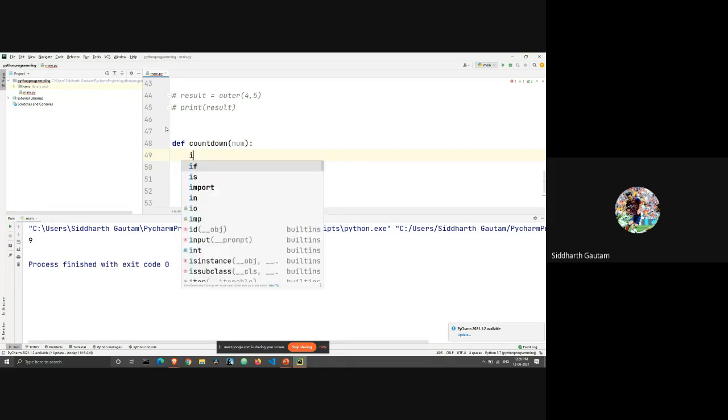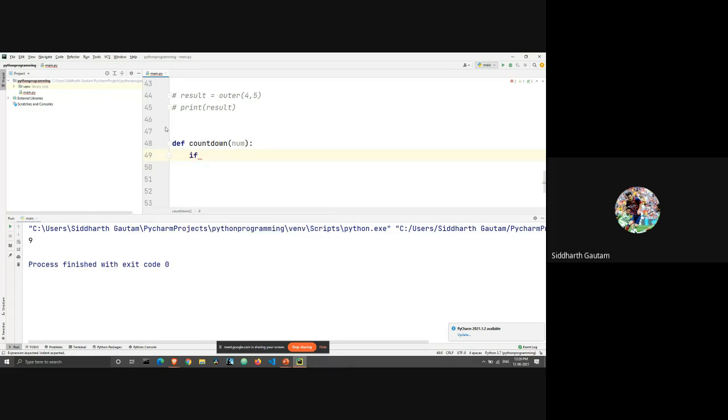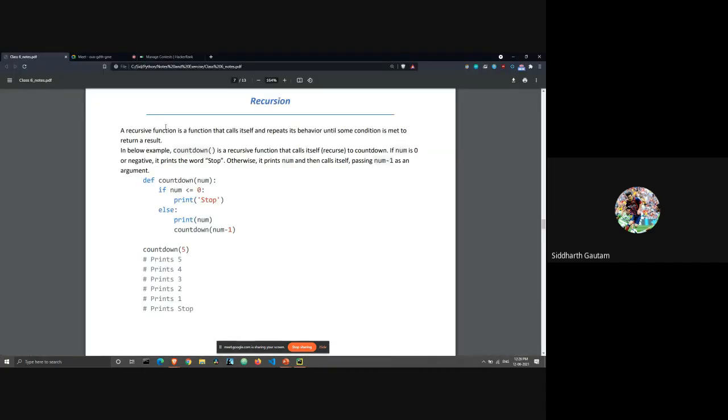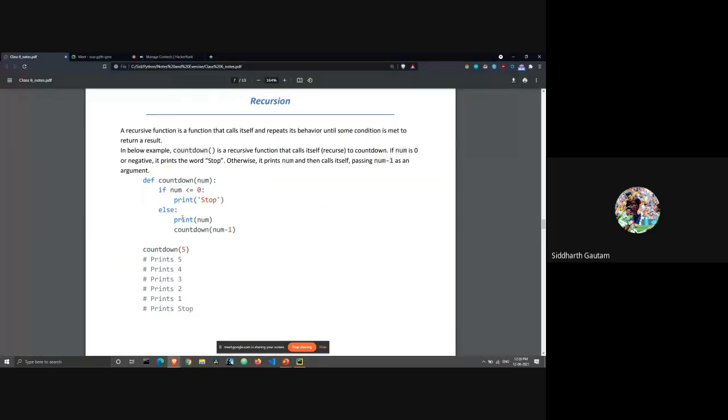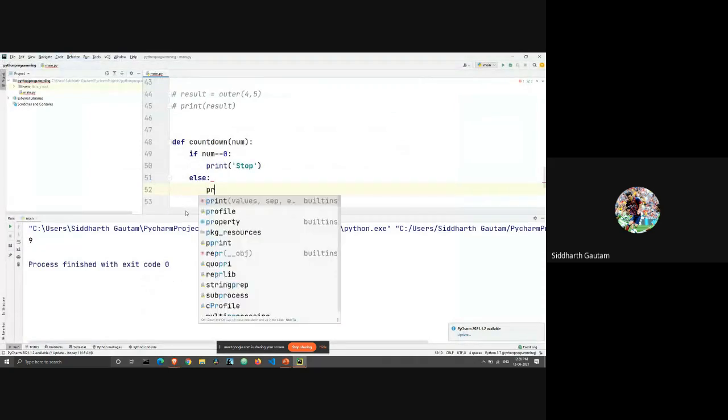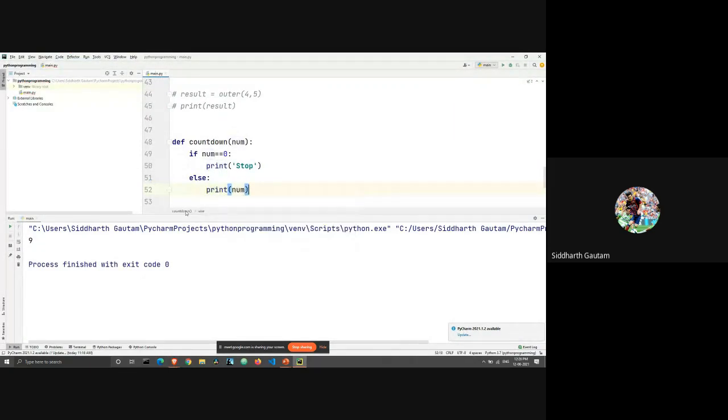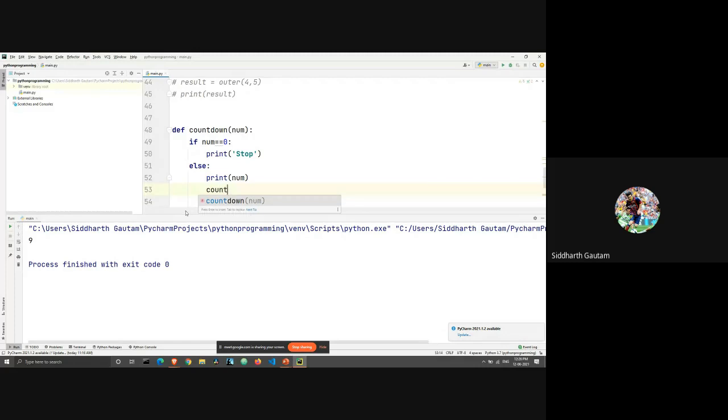So what we're going to do is first write an if statement: if num is equal to 0, then we'll just print stop. Else, what will happen is it's just going to print the number. Then it is going to call countdown of num minus 1. This is our syntax.